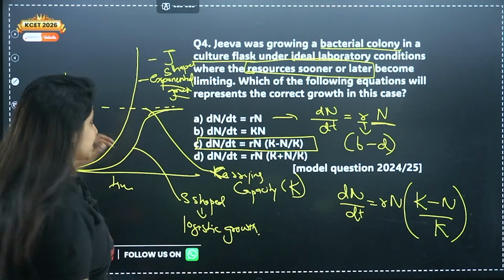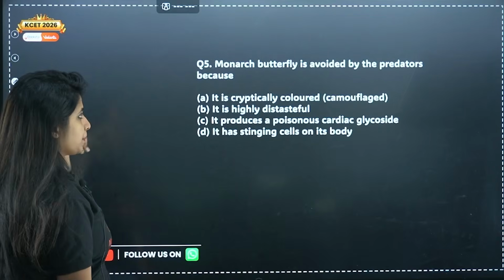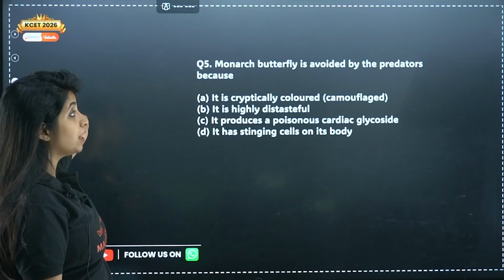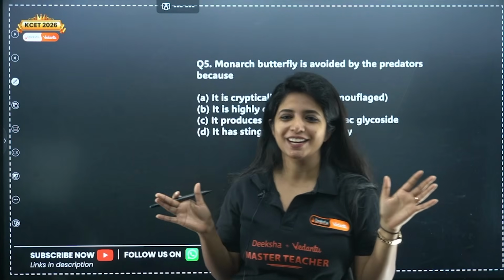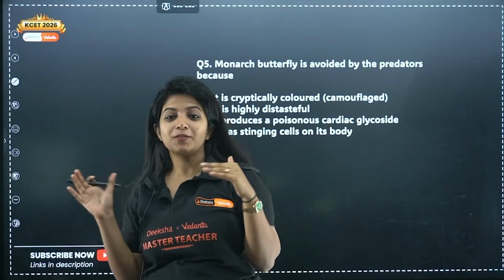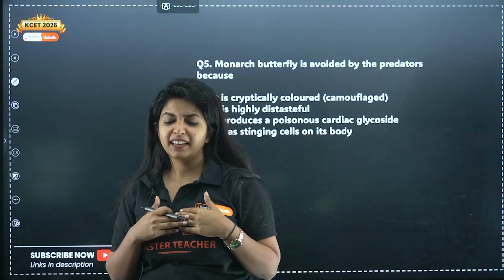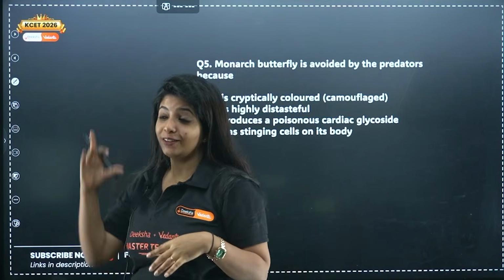Cool? Yes. Now, the monarch butterfly is avoided by predators because... the monarch butterfly is a very pretty butterfly, but it is avoided by anyone who comes to eat it. Why? They think, no, I don't want to eat the monarch butterfly, I'll go eat something else.